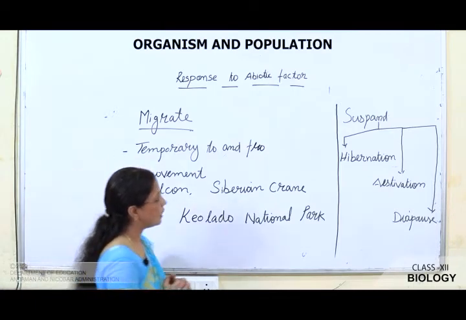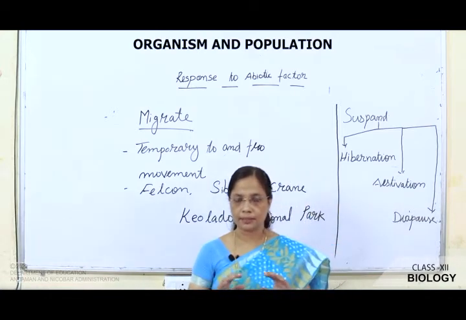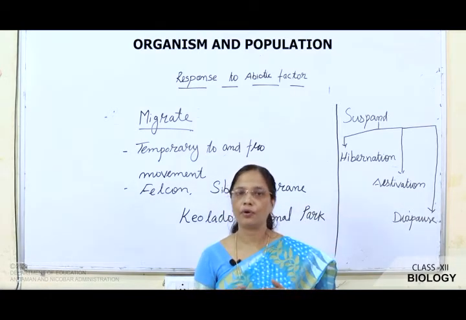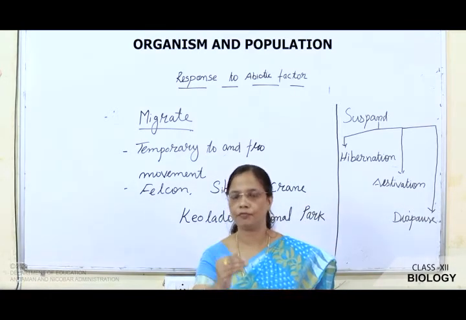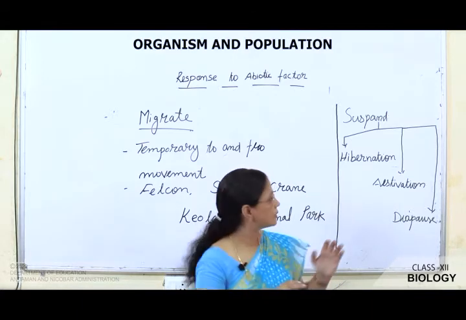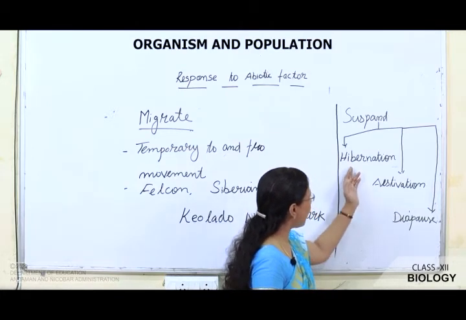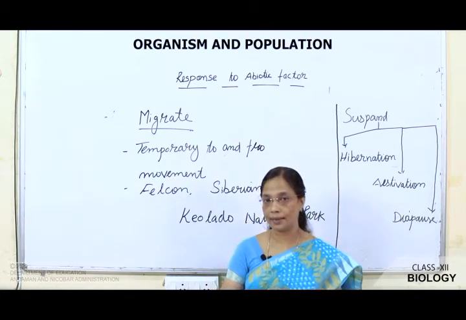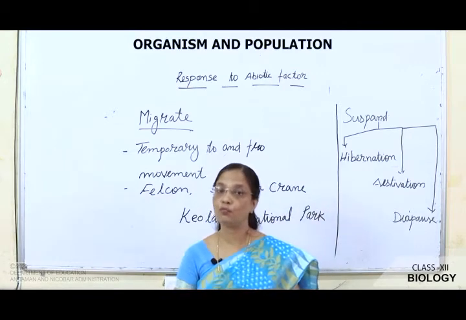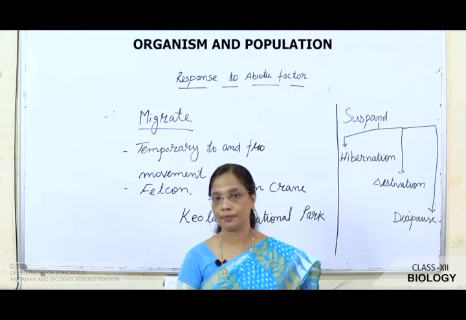Another one is suspend. What is suspend? That means the metabolic activity of the organism is suspended for a particular period. Okay. That can be divided into three, the first is hibernation. What do you mean by hibernation? That is known as winter sleep. You can see hibernation in polar bears.